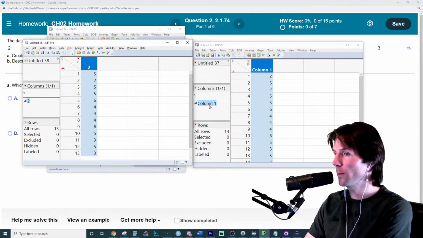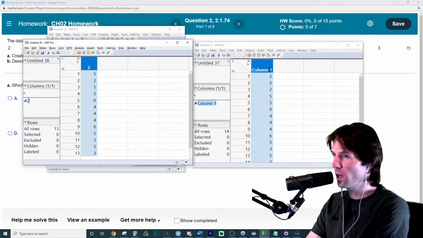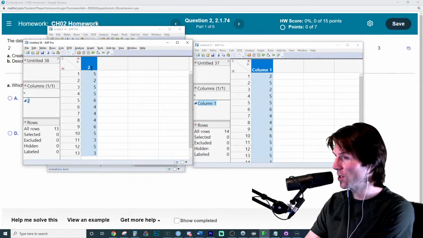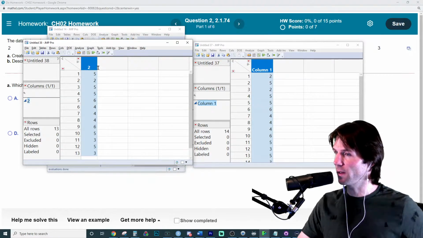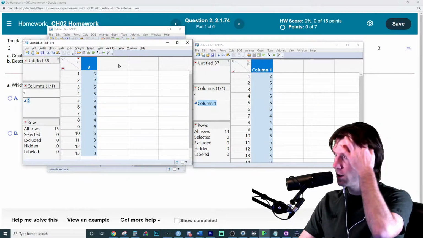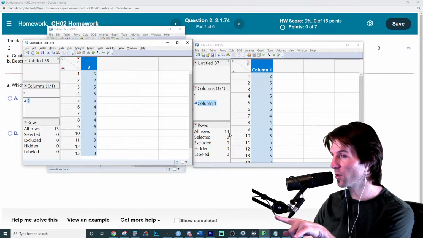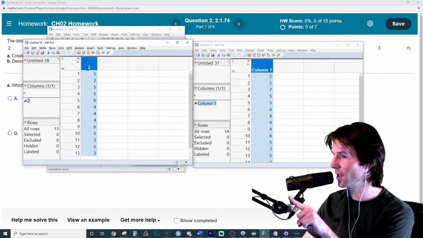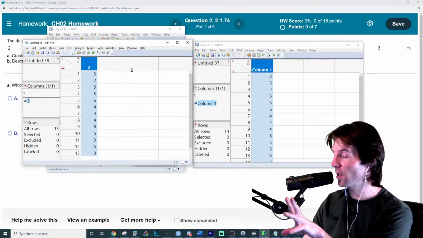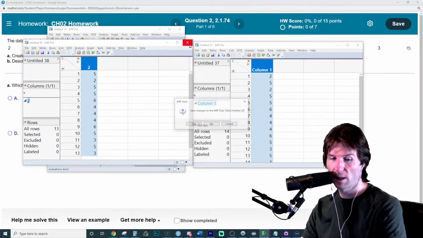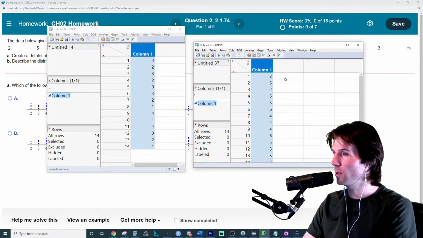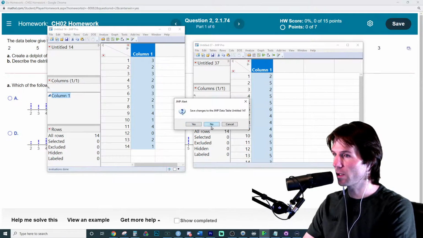So watch out. You want to make sure it's blue, but you don't want to have the first observation in the column head right there. So this was incorrect, and you should see something like this here with 14 observations. This one is 13 because the first one went there. And this was just pasting, not pasting with column names. So we should have this right here, and we just paste it in the data, and we're good to go.